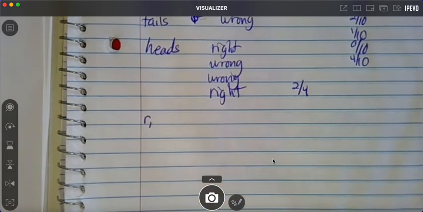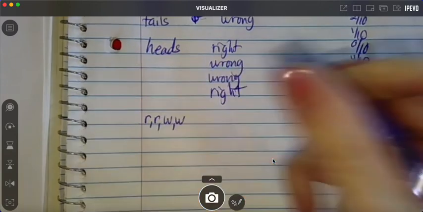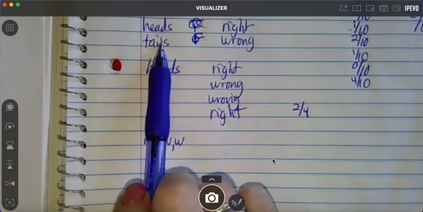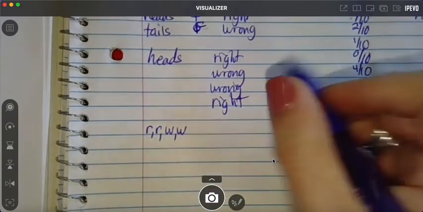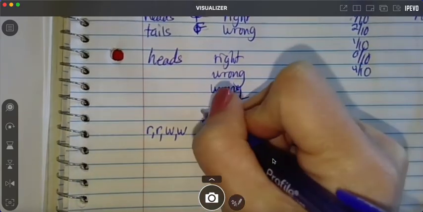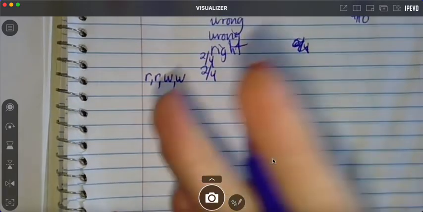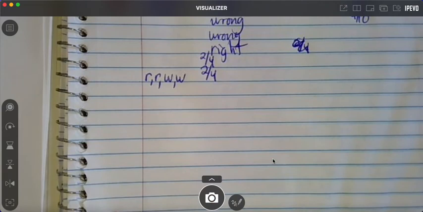All right, let's see what else. Heads. Okay, got it right again. Then what? Tails. Wrong. We said if you get heads, you got it right, and tails, he gets it wrong. So again, he only got 2 out of 4. The first one we got 2 out of 4. The second one is 2 out of 4. Our goal is to get 3 out of 4. We've got to do this 8 more times. You okay with that? Okay.